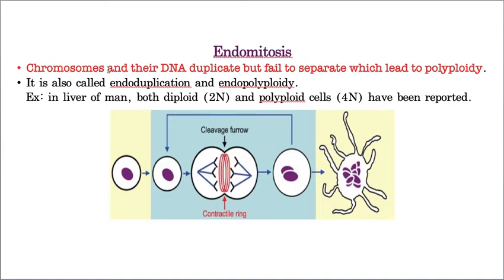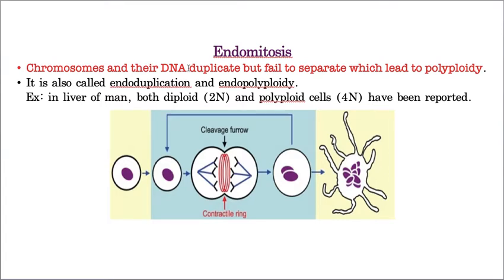Here chromosomes are dividing, but the karyokinesis, that means the nucleus, is not dividing. Hope you understood. That's why many sets of chromosomes will be added in the nucleus, but the nucleus is not undergoing division.